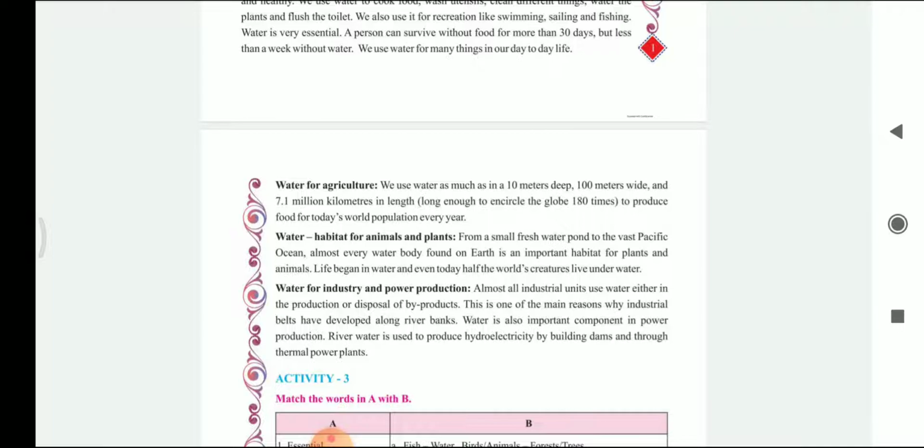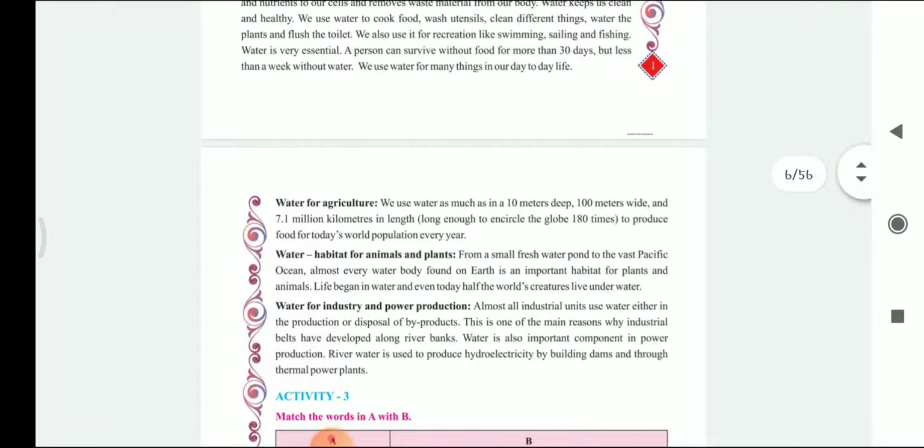Now let's see water for industries and power production. Almost all industrial units use water either in production or disposal of byproducts. This is one of the main reasons why industrial belts have developed along the river banks. Water is a very important component in power production. River water is used to produce hydroelectricity by building dams and through thermal power stations.